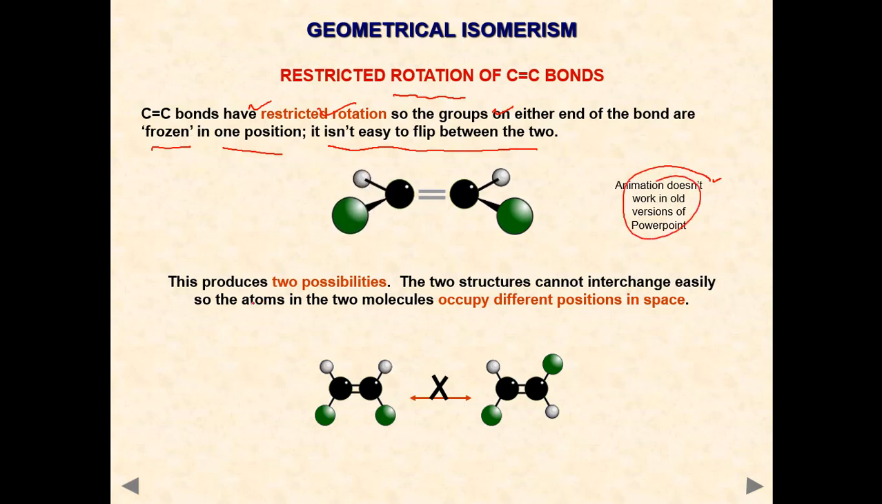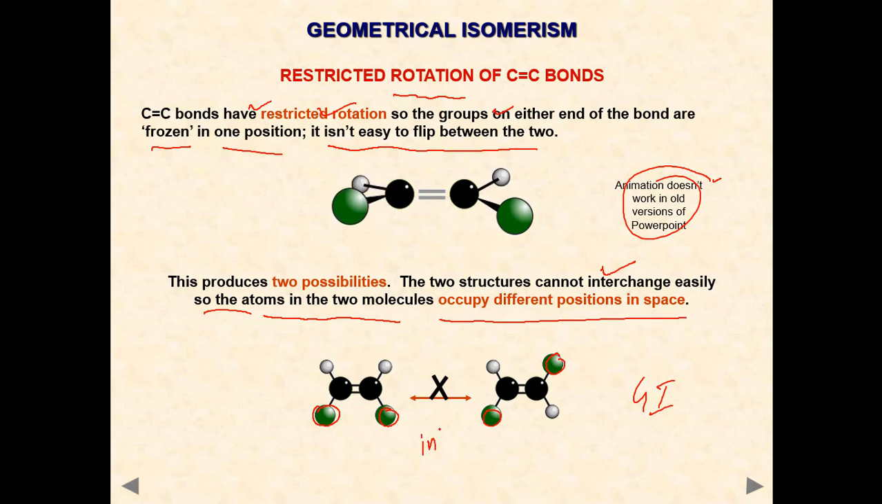This produces two possibilities. The two structures cannot interchange easily, so the atoms in the two molecules occupy different positions in space. See here, different space means like this. Here two are adjacent, here two are in different positions. That's why these two are different compounds. So these two are called isomers. Which type of isomers? These are geometrical isomers. These are not interconvertible.